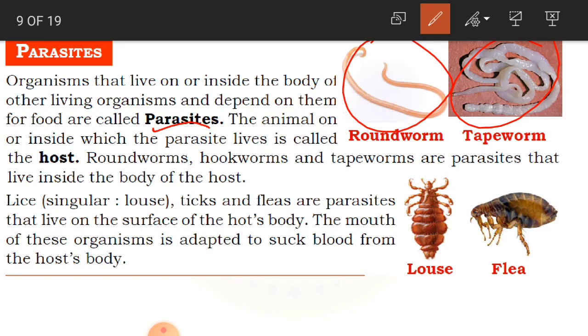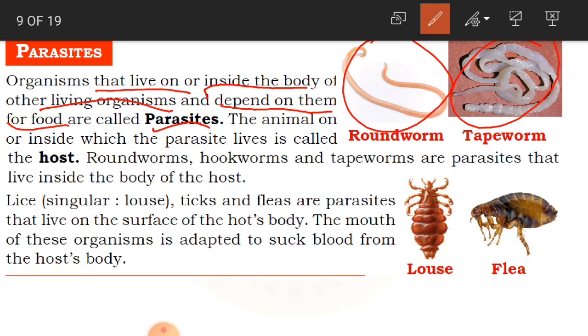Okay, and they are going to get the food from that particular body. Which body? Any living organism. It may be a human being, or any type of animal. So from that particular body, these parasites are going to get the food. So what are parasites? They live on or inside the body of other living organisms, and they depend on them for food. These are called parasites.